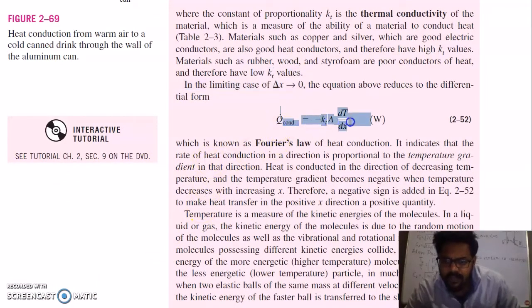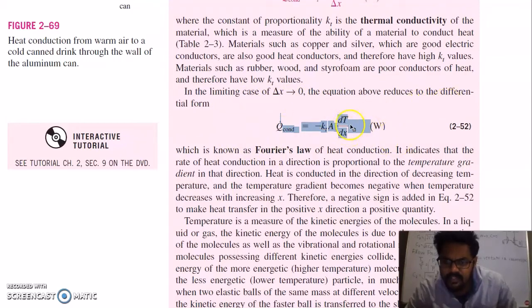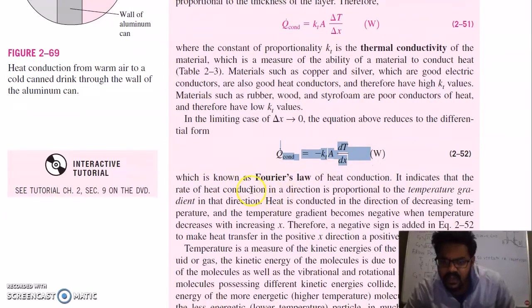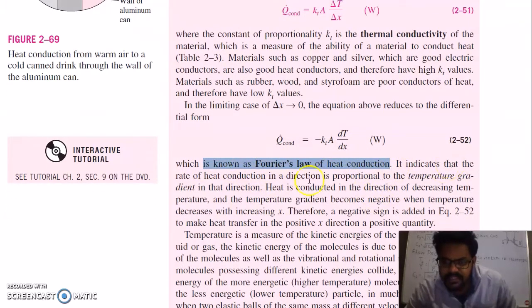This law which we have discussed here is known as the Fourier law. In the limiting case, when the thickness tends to 0, the equation above reduces to differential form. So this delta here will reduce to dT by dx, which is also known as Fourier's law of heat conduction. It indicates that the rate of heat conduction in a direction is proportional to the temperature gradient. This value is called the temperature gradient.